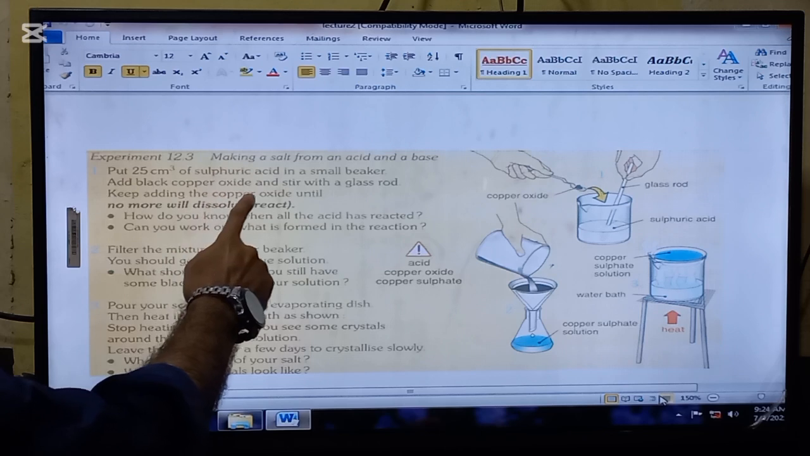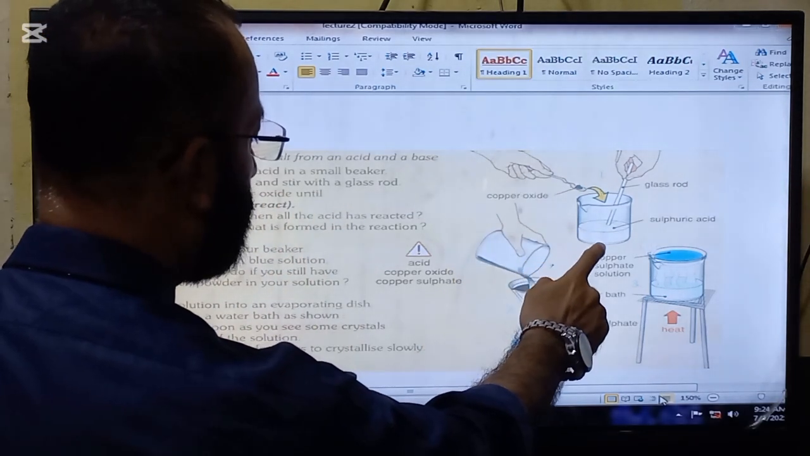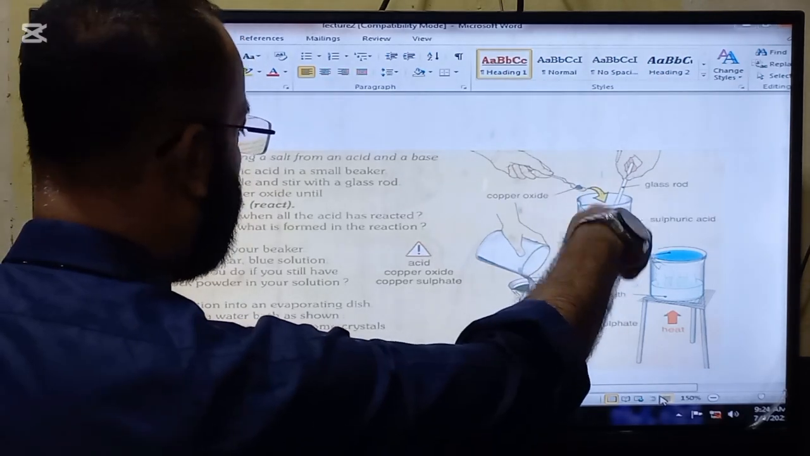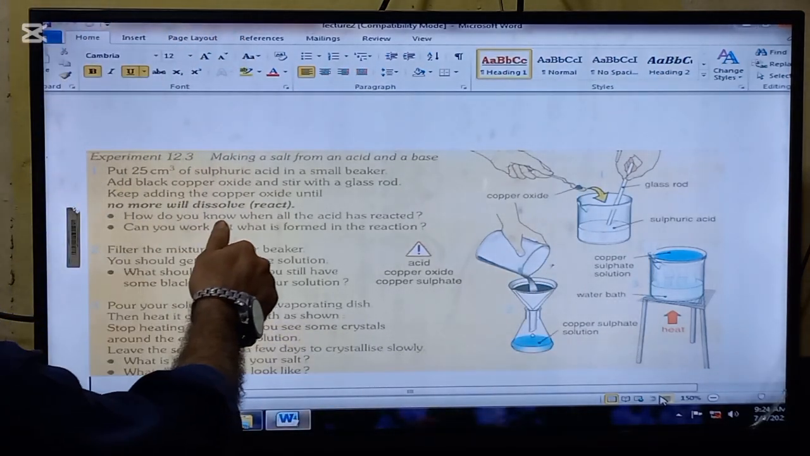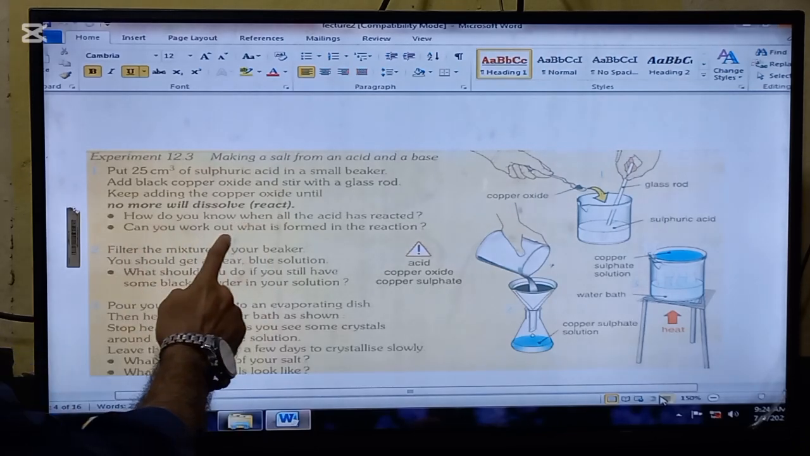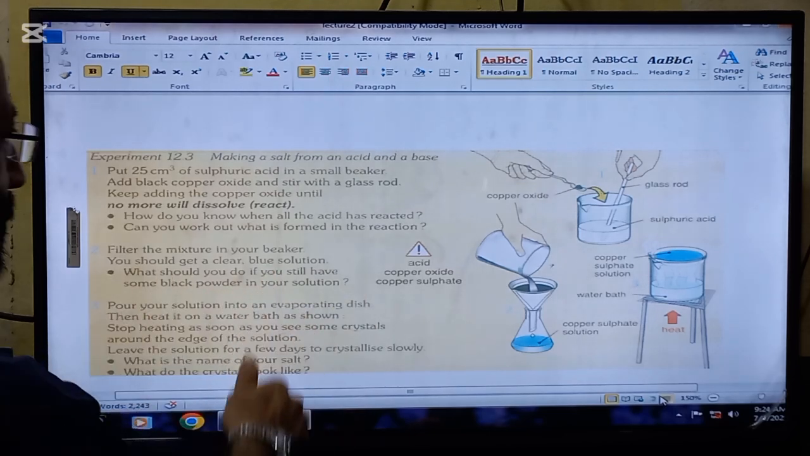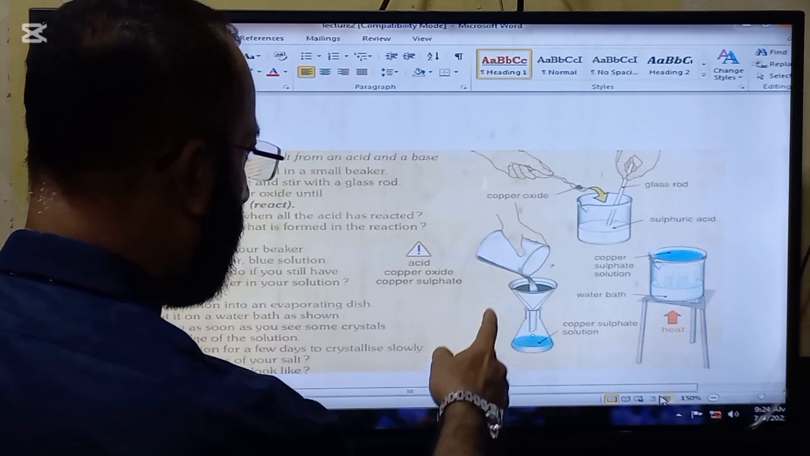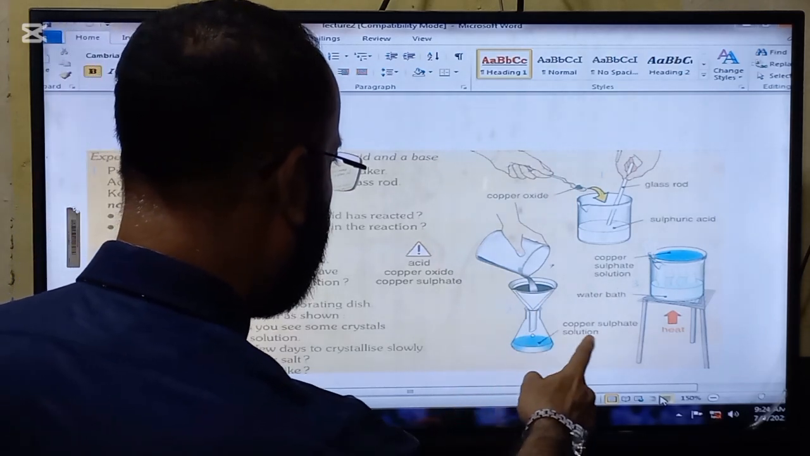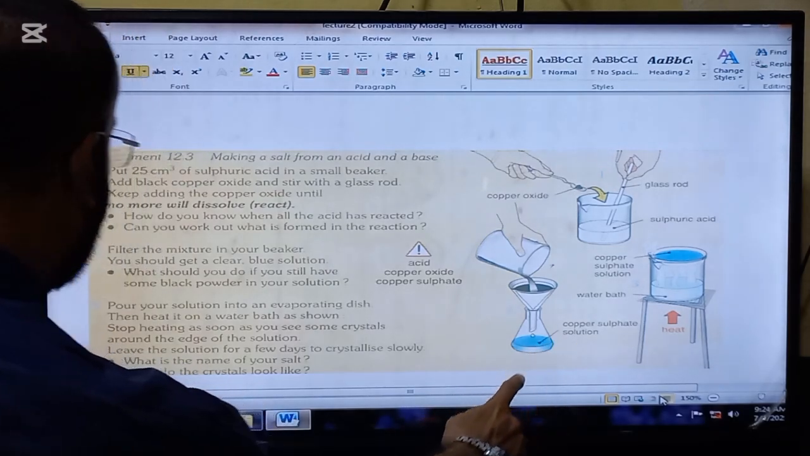Add black copper oxide and stir with a glass rod. So copper oxide is going to be put into the sulfuric acid and stirred. Keep adding the copper oxide until no more will dissolve. How do you know when all the acid has reacted? Okay, filter the mixture into your beaker. So now you are filtering the mixture into your beaker. The copper sulfate solution is here now. You should get a clean blue solution. So the solution will be blue in color.